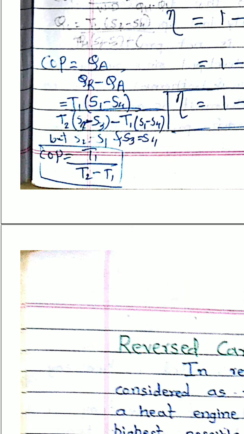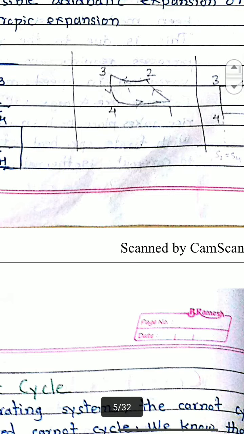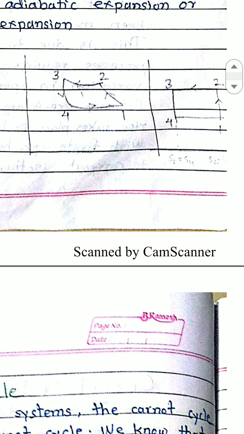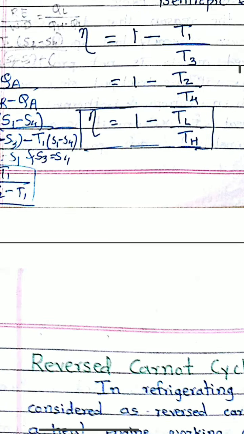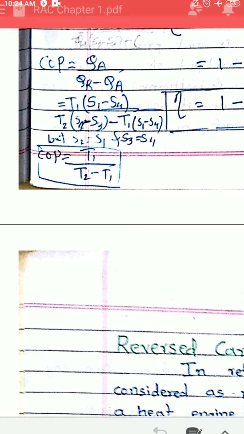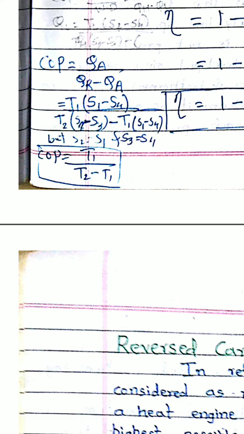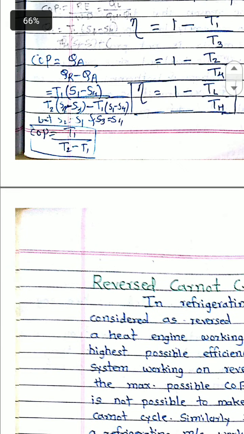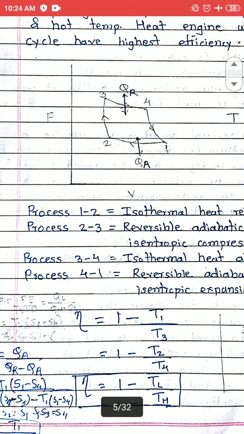But from the TS diagram, S1 is equal to S2 and S3 is equal to S4. So therefore COP is equal to T1 upon T2 minus T1. So the coefficient of performance of a reverse Carnot cycle is a function of only temperatures. So hope you have understood this point. Later part we will discuss in the next lecture.